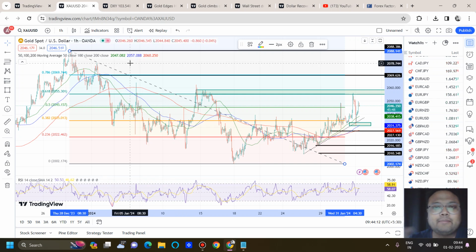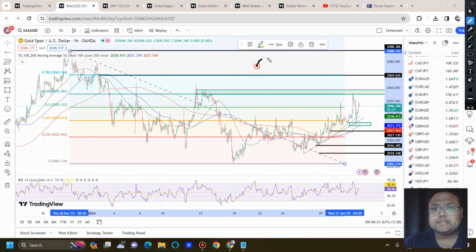Okay, but do not gamble. See, I did not place a stop loss, but that doesn't mean that I do not have a mental stop loss. Yes, I do have one. I know it very well where I should exit if the market breaks the level, but I don't think so. I think the market will be going above 2075, and 2100 is the ultimate resistance.